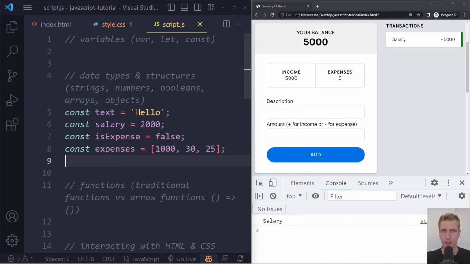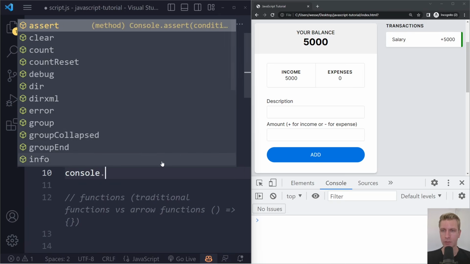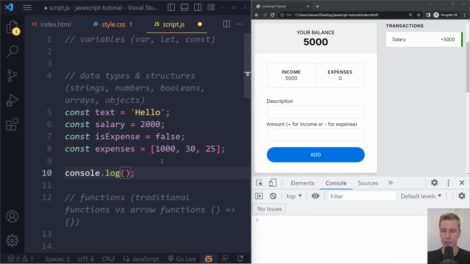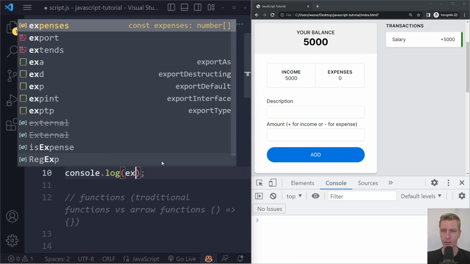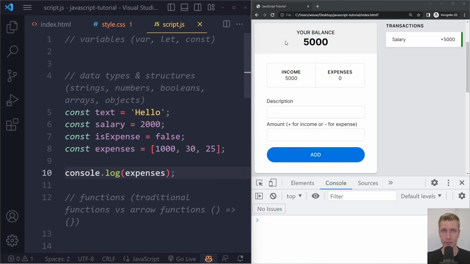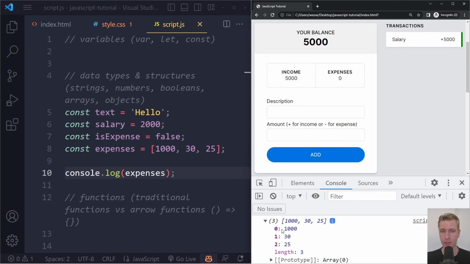Now let me refresh here to get rid of the salary. We don't have anything in the console, we're not logging anything. But let's say we want to work a little bit with this array. I'm going to log the entire expenses array. If I refresh, we see the entire array, and you can even open that up and it will show you the elements in there.